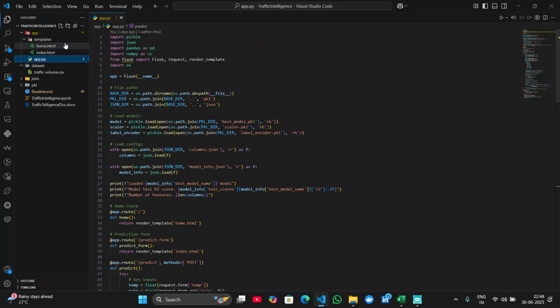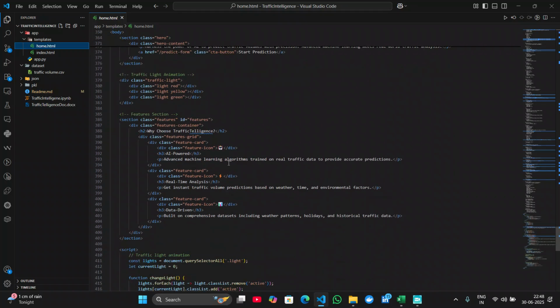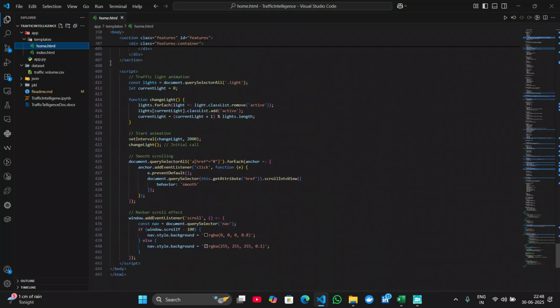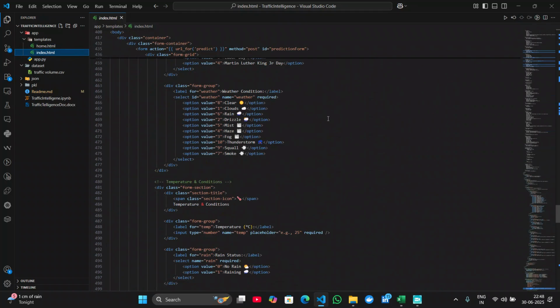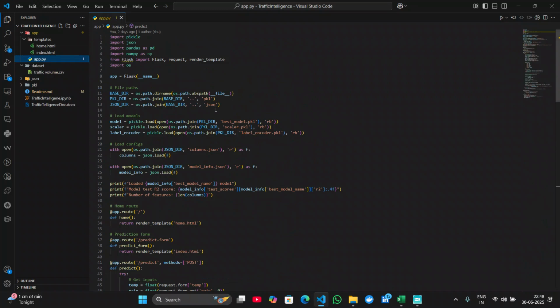And let us see what I have built. Here you can see this is our main folder called Traffic Intelligence. Inside it, we have some folders like app. Inside the app, there are some templates like the home.html file. This is the main landing page, and coming to the next, the index.html file, this is connected with the home.html file. Coming to the app.py, this is our main file. I have used Flask.